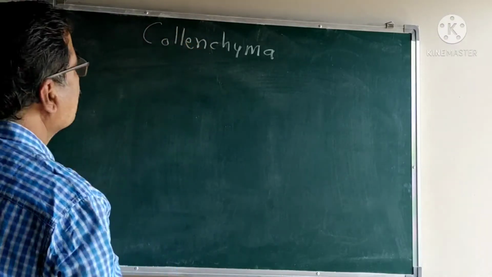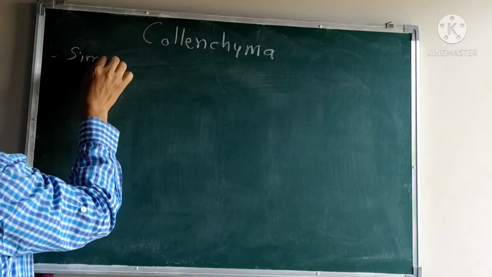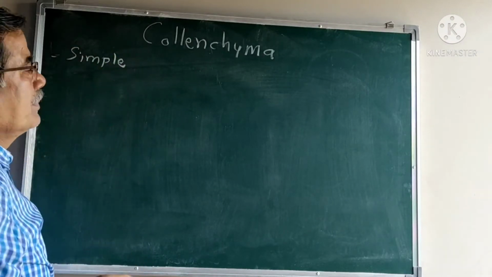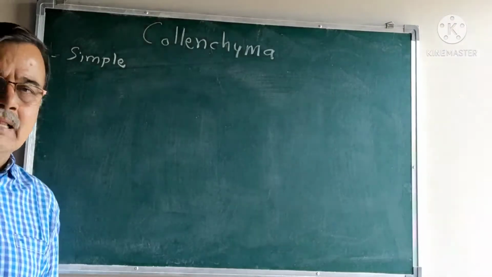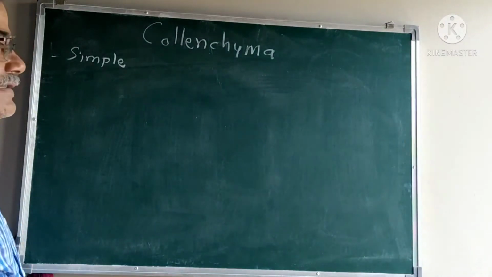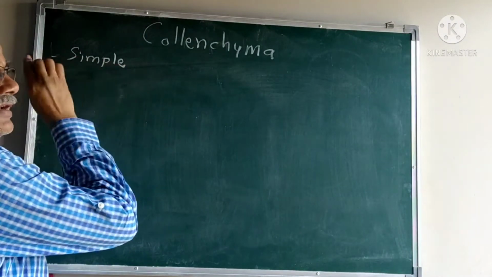The tissue collenchyma is a simple tissue. Means this tissue is made up of only one type of cell having the same origin, structure and function. Such tissues are known as simple tissues.